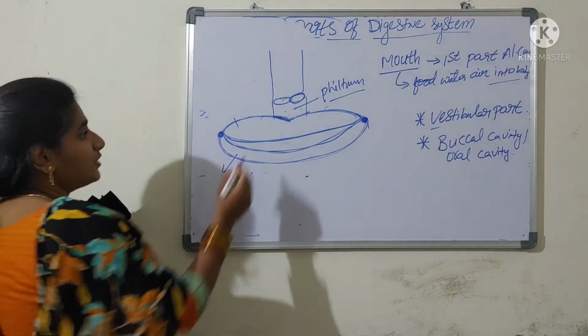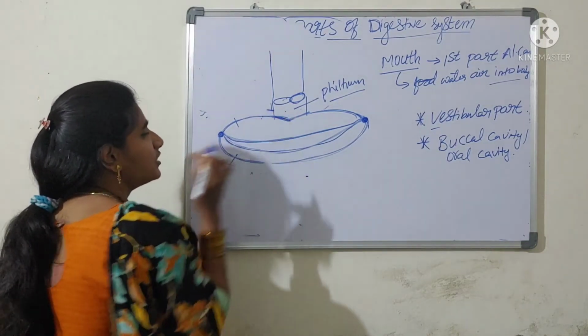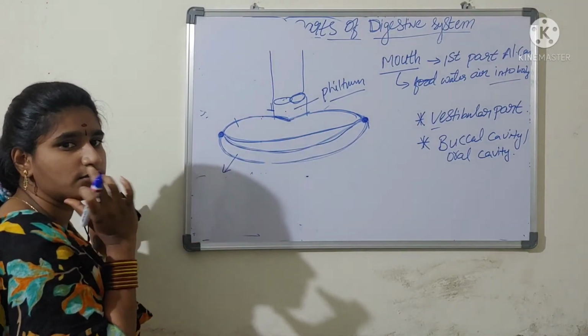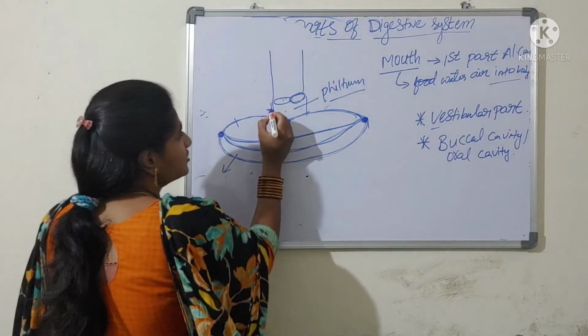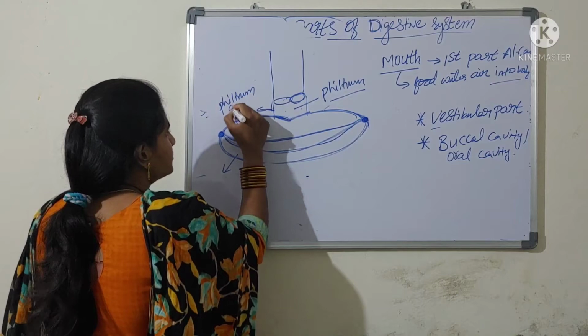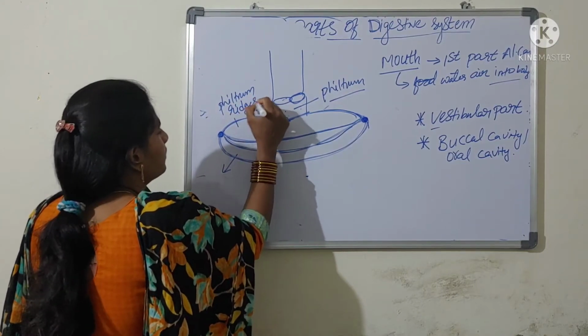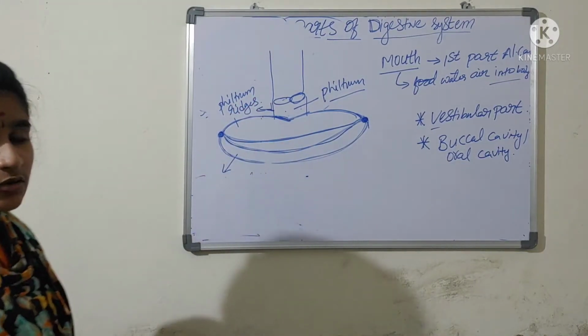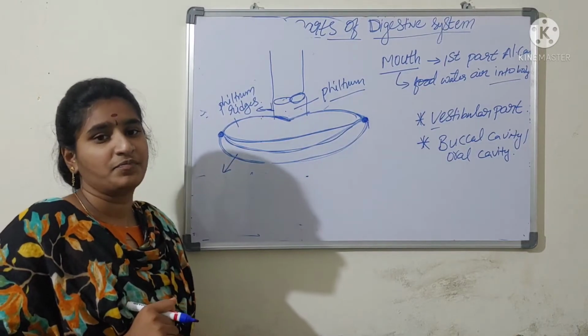And the philtrum consists of ridges. Here you can see some small ridges towards this side and this side. These ridges we call philtrum ridges. Okay, this is all about the structure of lips.